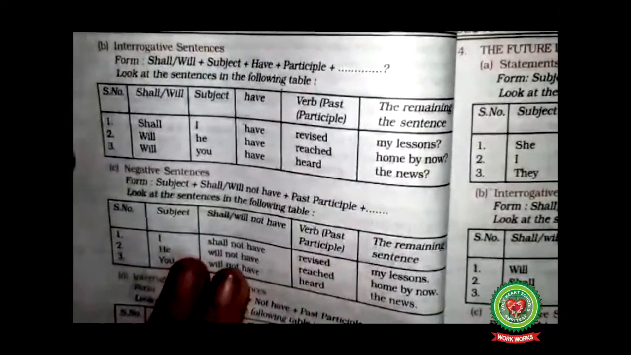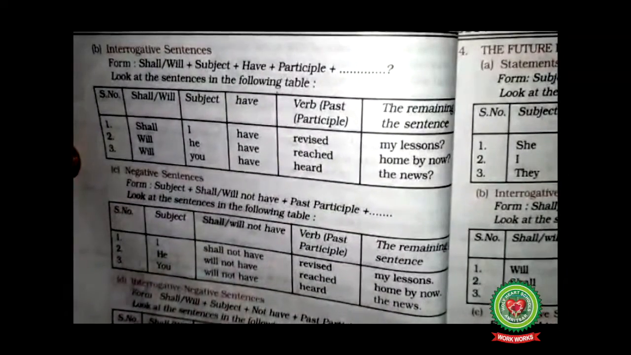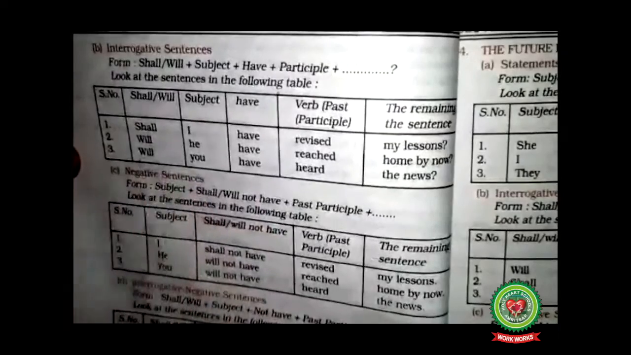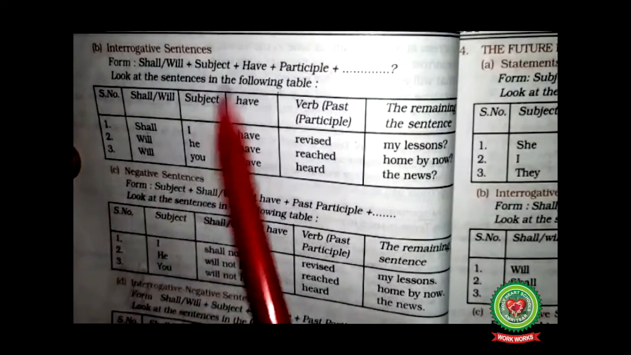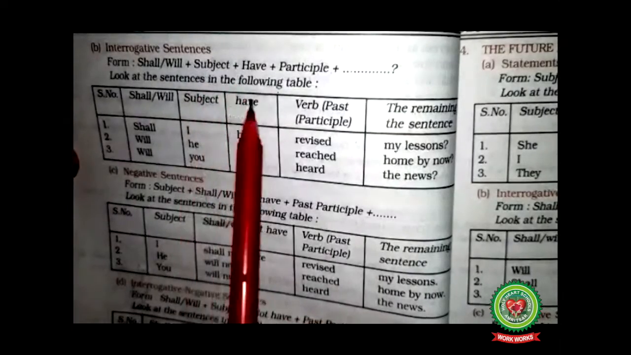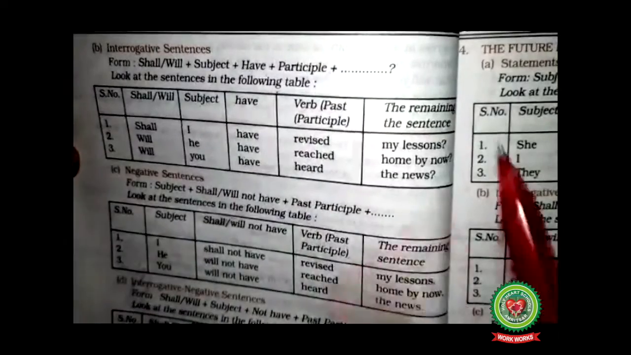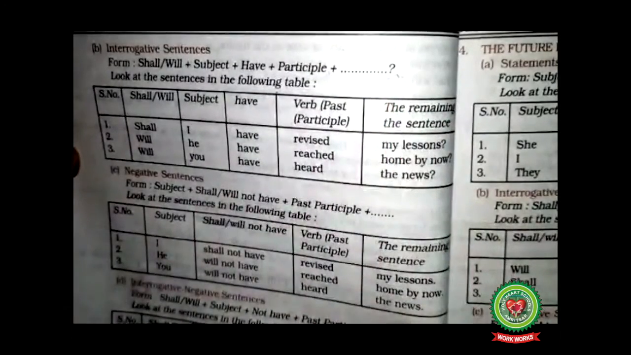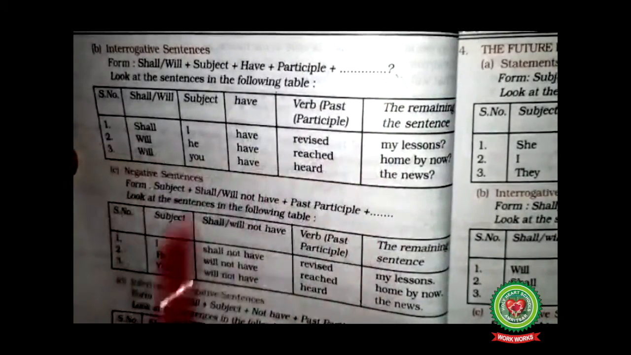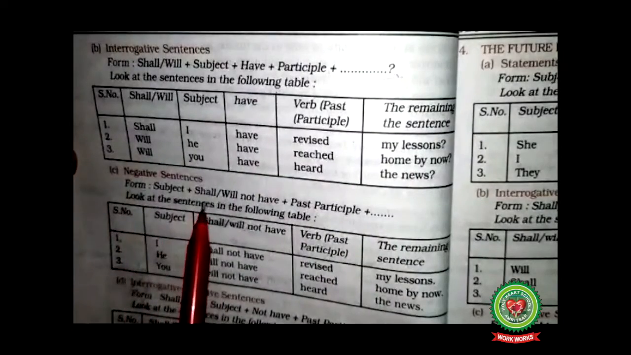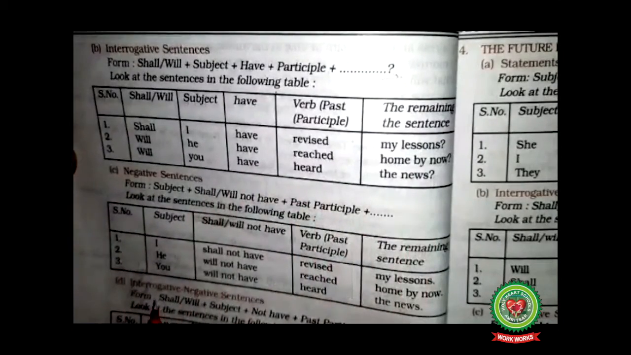That was affirmative sentences. Now coming to interrogative sentences, again we have to begin with your helping verb, that is will or shall in the case of future, followed by the subject, then the additional word have, and then the past participle form of the verb, followed by your question mark. Shall I have revised my lessons? Will he have reached home by now?